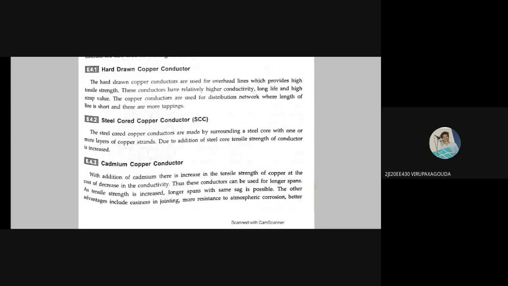The advantages include easiness in jointing, more resistance to atmospheric corrosion, better resistance to wear, and easy machinability. These conductors can also be carried by smaller supports and are subjected to low wind and ice loadings due to their smaller diameter.